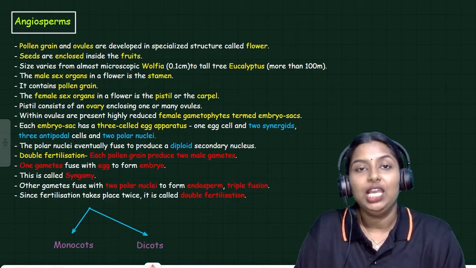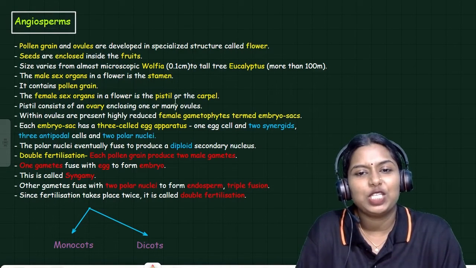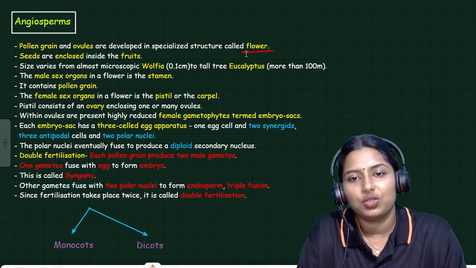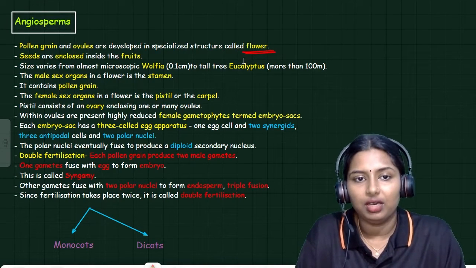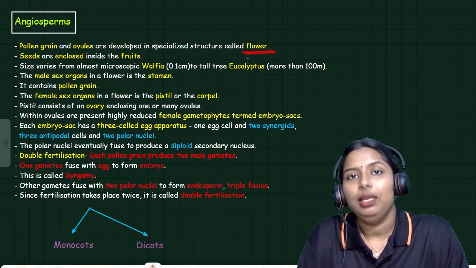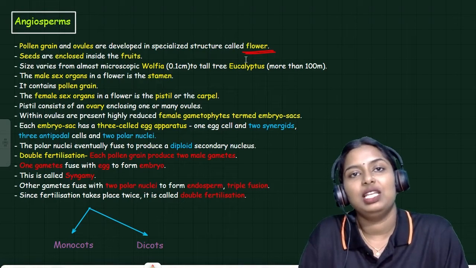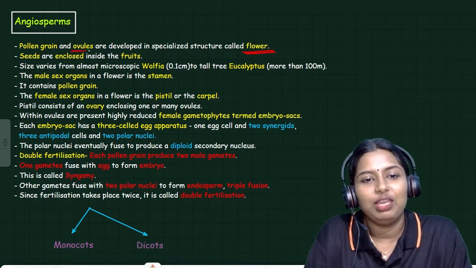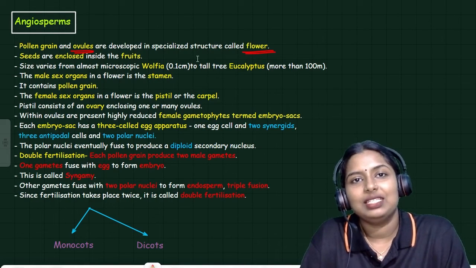Angiosperms are mostly flowering plants. Pollen grains and ovules are developed in a specialized structure called the flower. So, the sex organ of angiosperm is the flower. It contains a pollen grain. The male reproductive part, or the male gamete, is present inside the pollen grain, and the female gamete, the egg, is present inside the ovule.